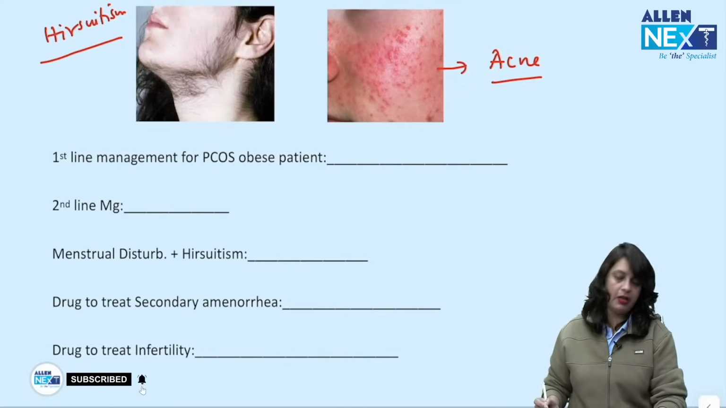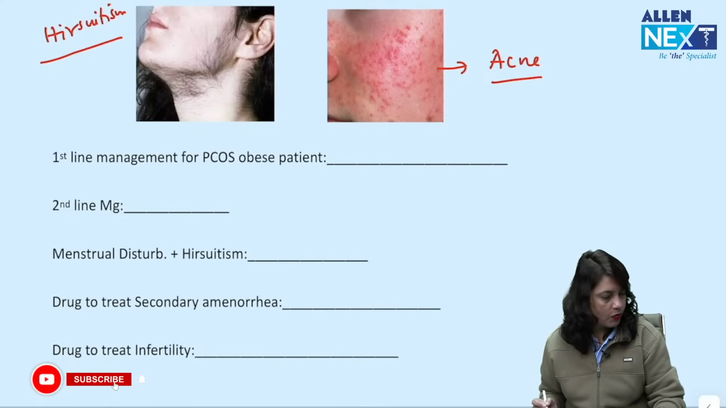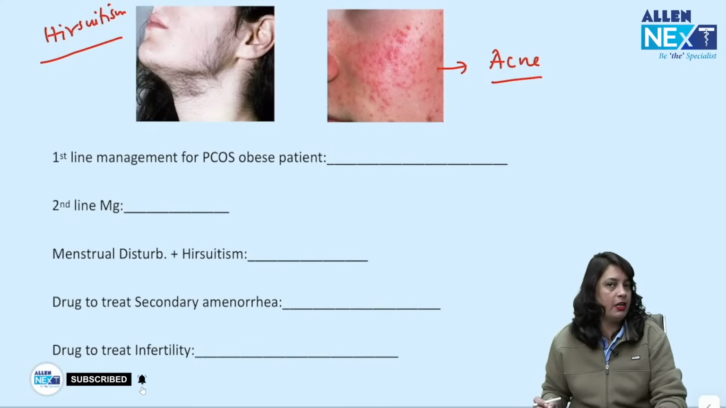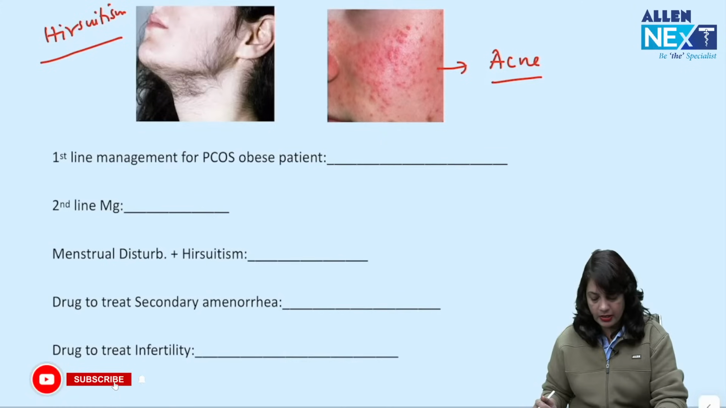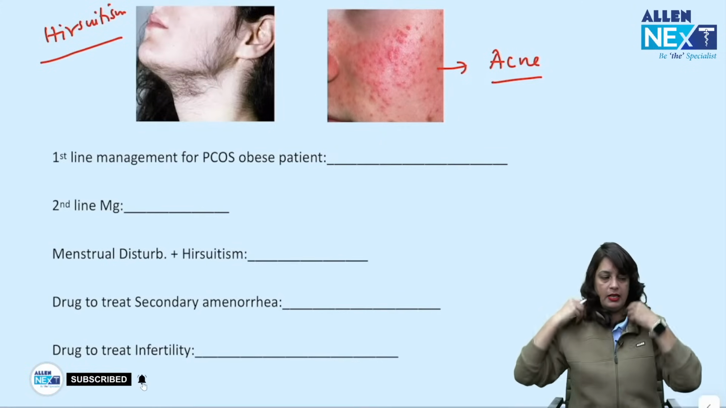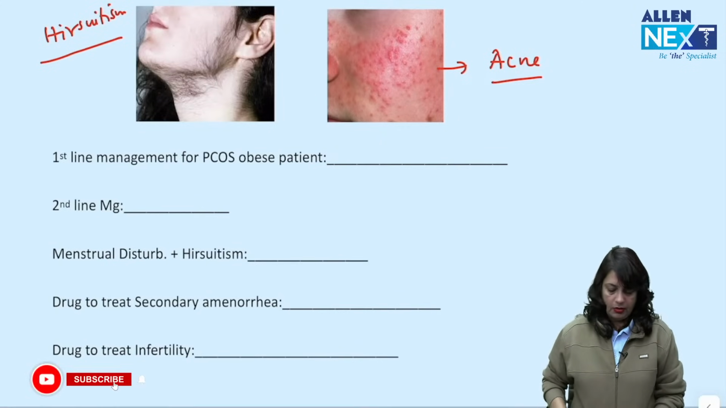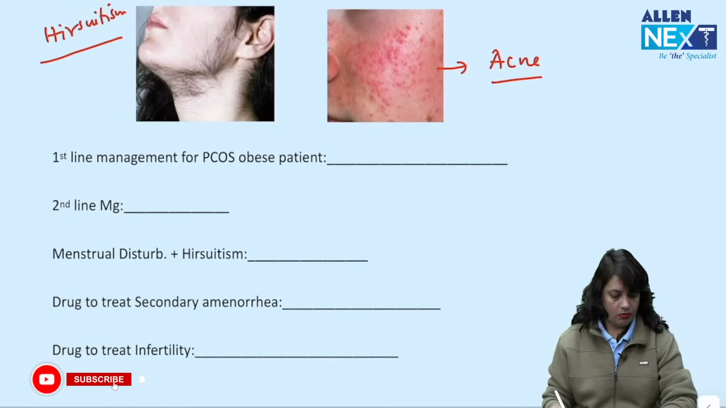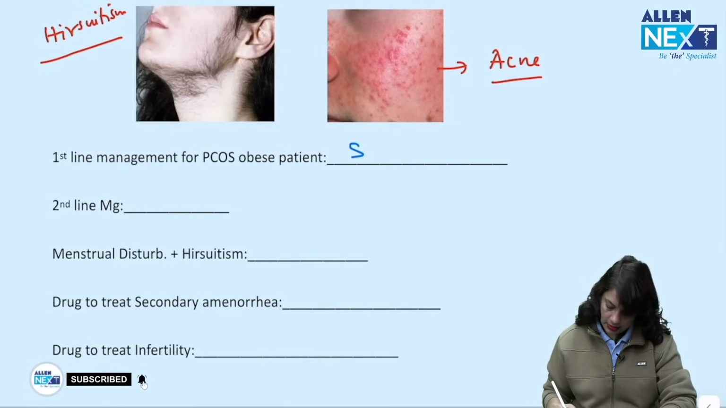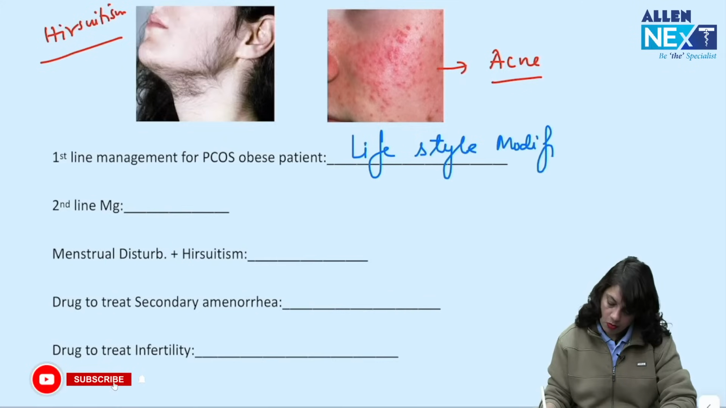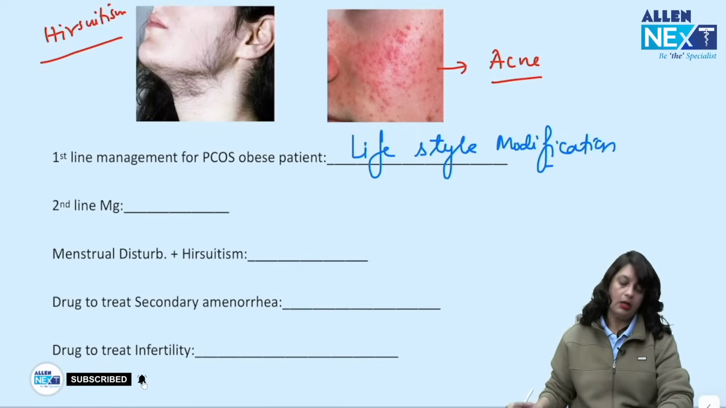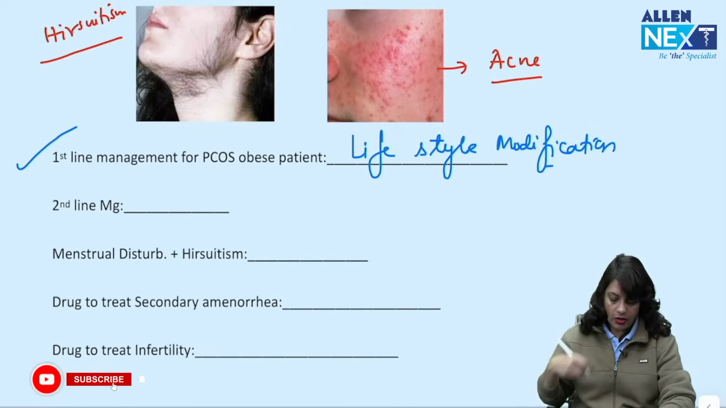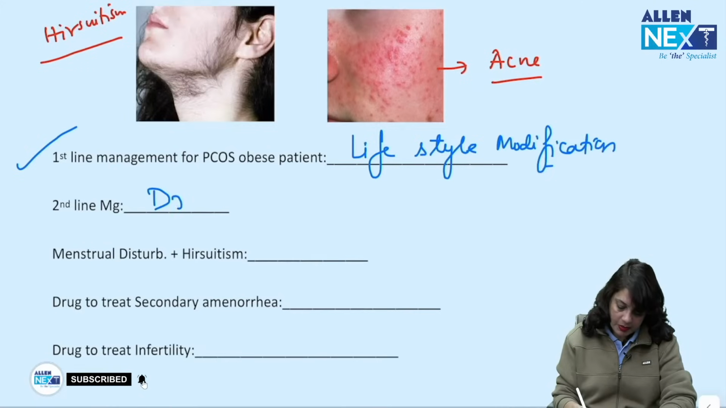So, first line management for PCOS obese patients. What's your answer? A female presented with hirsutism and menstrual disturbance and it is PCOS, what is your first line management if it is an obese patient? Your answer will be lifestyle modification. Lifestyle modification. Okay.